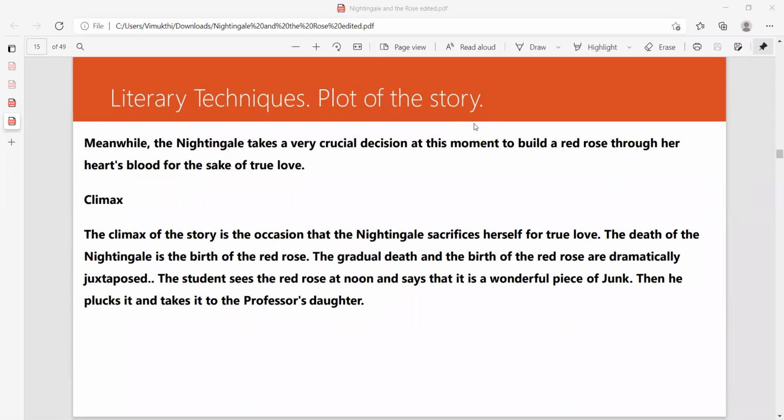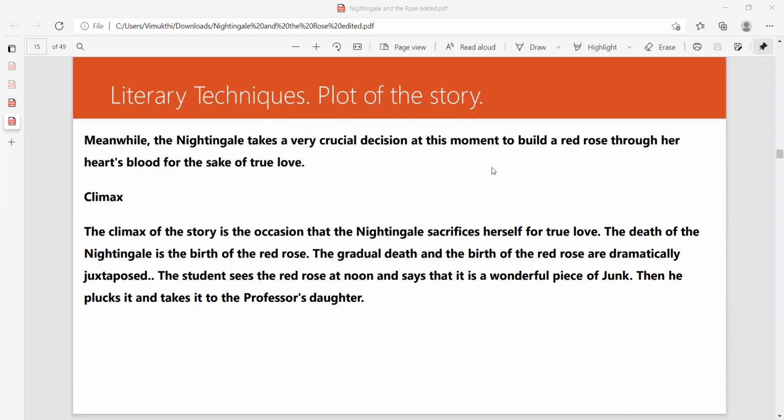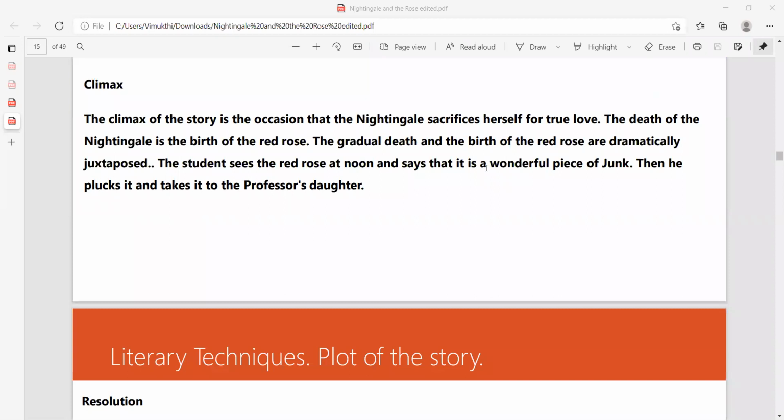That is something very important, right? Meanwhile, the Nightingale takes a very crucial decision at this moment to build a red rose through her heart's blood for the sake of true love. That is what we call rising action. Yes, there are a lot of rising actions. Then the climax. What do you mean by the climax? Climax can be taken as the most important part of the story, right?